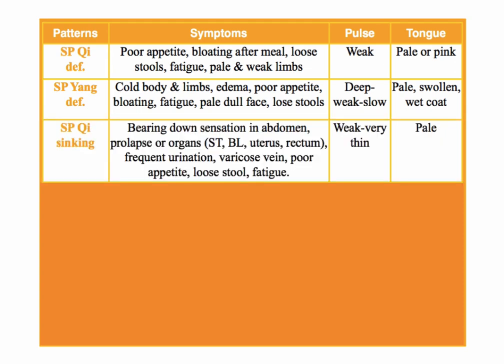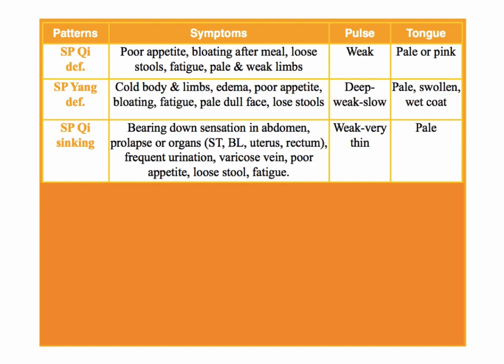Spleen Qi sinking. From spleen Qi deficiency, sometimes instead of going towards the next one, which is spleen Yang deficiency, the body will go towards spleen Qi sinking, and that's the function of spleen not being able to raise or keep the organs in place. So the first thing is you could have a bearing down sensation in the abdominal region, prolapse of any organs, frequent urination, specifically if the bladder is prolapsing, of course. Varicose vein is also a spleen Qi sinking.